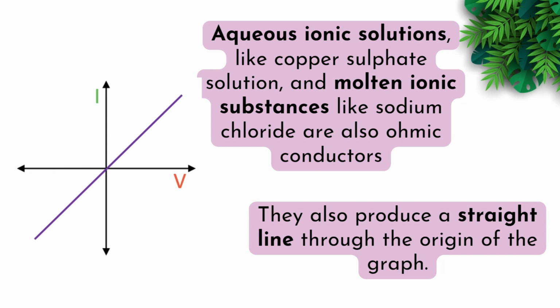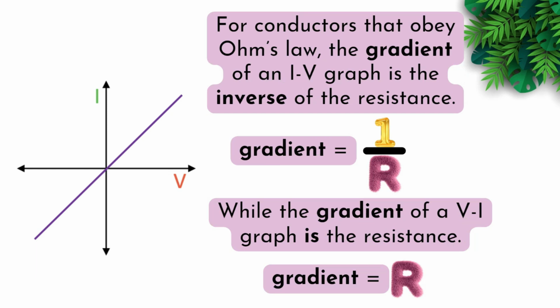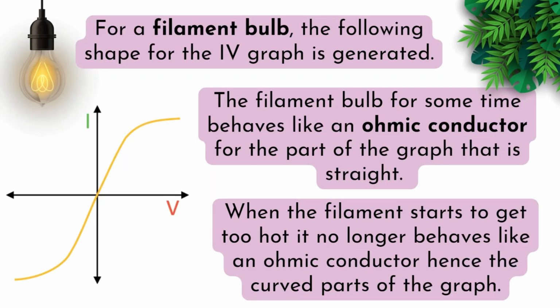They also produce a straight line through the origin of the graph. For conductors that obey Ohm's law, the gradient of an IV graph is the inverse of the resistance. Gradient will be equal to 1 over R, while the gradient of a VI graph is the resistance, so gradient will be equal to R.